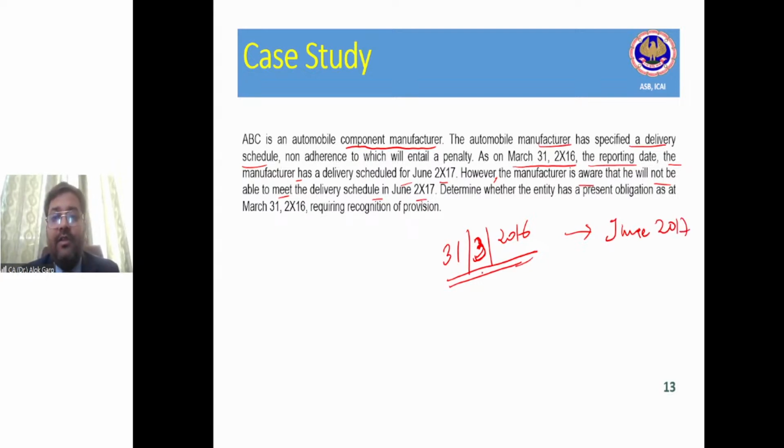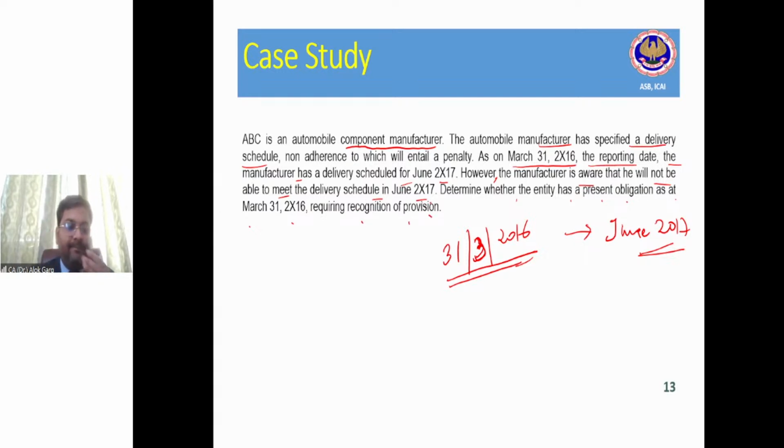I am talking about 31st March 2016, right? However, the manufacturer is aware that he will not be able to meet the delivery schedule in June 2017. Determine whether the entity has a present obligation as at March 31st, 2016, requiring recognition of a provision.